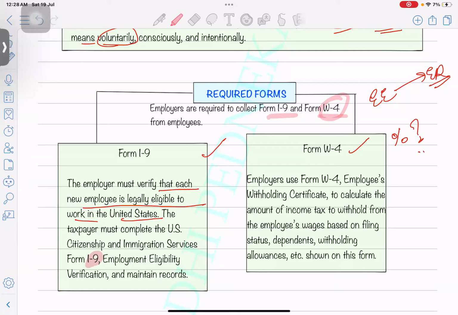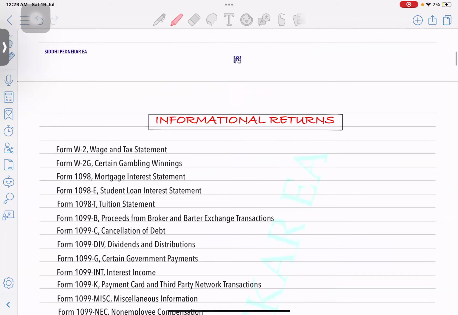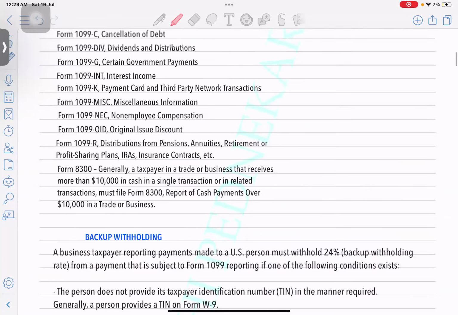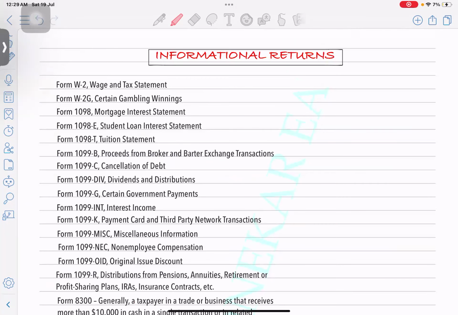Okay. All right, next are some information returns. You don't have to mug up the form numbers, but just go through it once, like for wages and for gambling winnings. Being an employer, you are going to issue these forms.